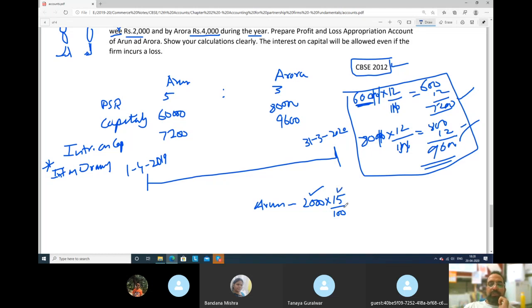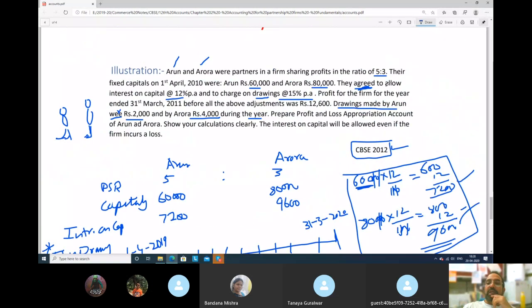But tell me something. When Arun made the drawings, was it in the month of April, May, June, July, August, September, October, November, December, January, February or March? When he has withdrawn the money, is that given in the question? That is not given. The question is silent on that. So 15% interest you will charge, perfectly fine. But for how many months?